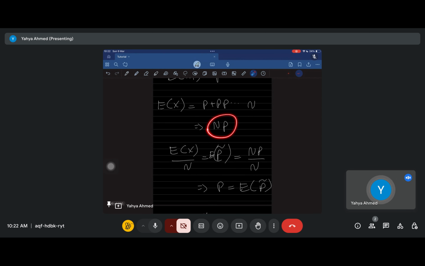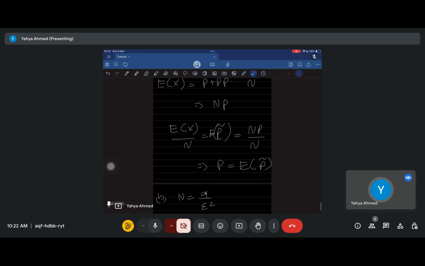All n values, their n flips, each has p probability of heads, so the expected value of x, the total number of heads, is simply np. We wanted to find E[x/n], which is the expected value of our variable p bar, and that's simply np upon n. So this comes out to be p, and we got to know that the expected value of p bar is exactly p.